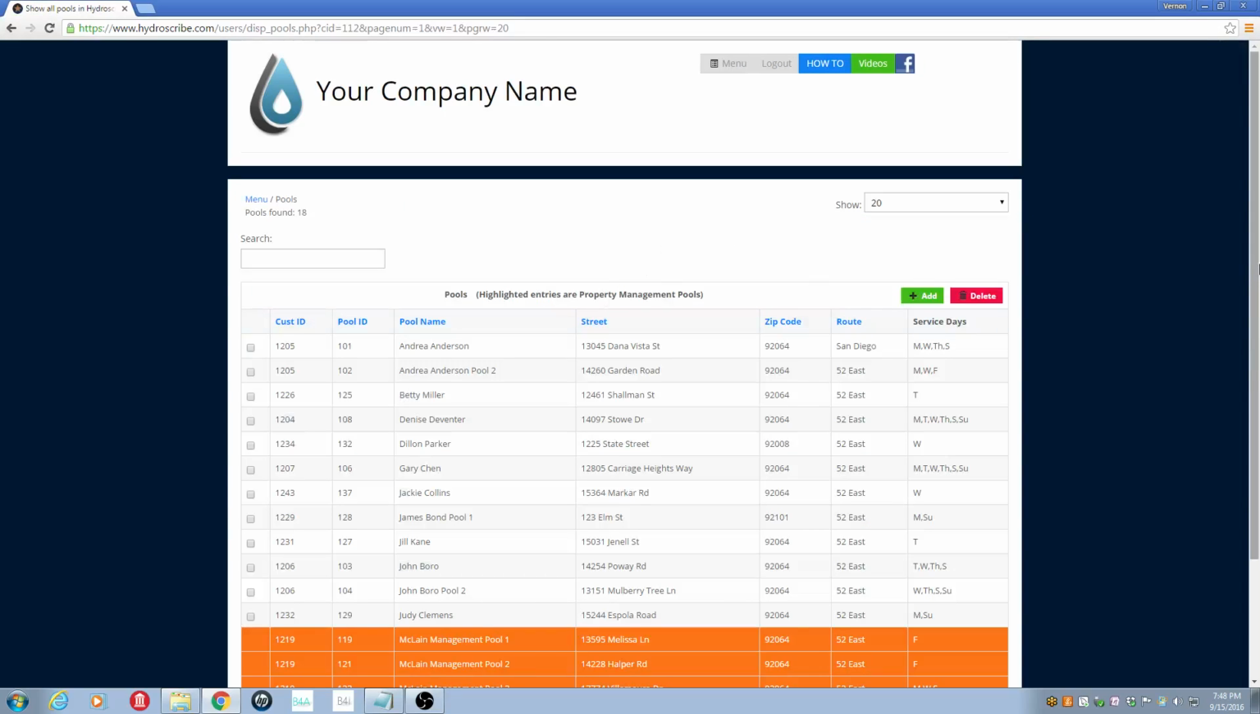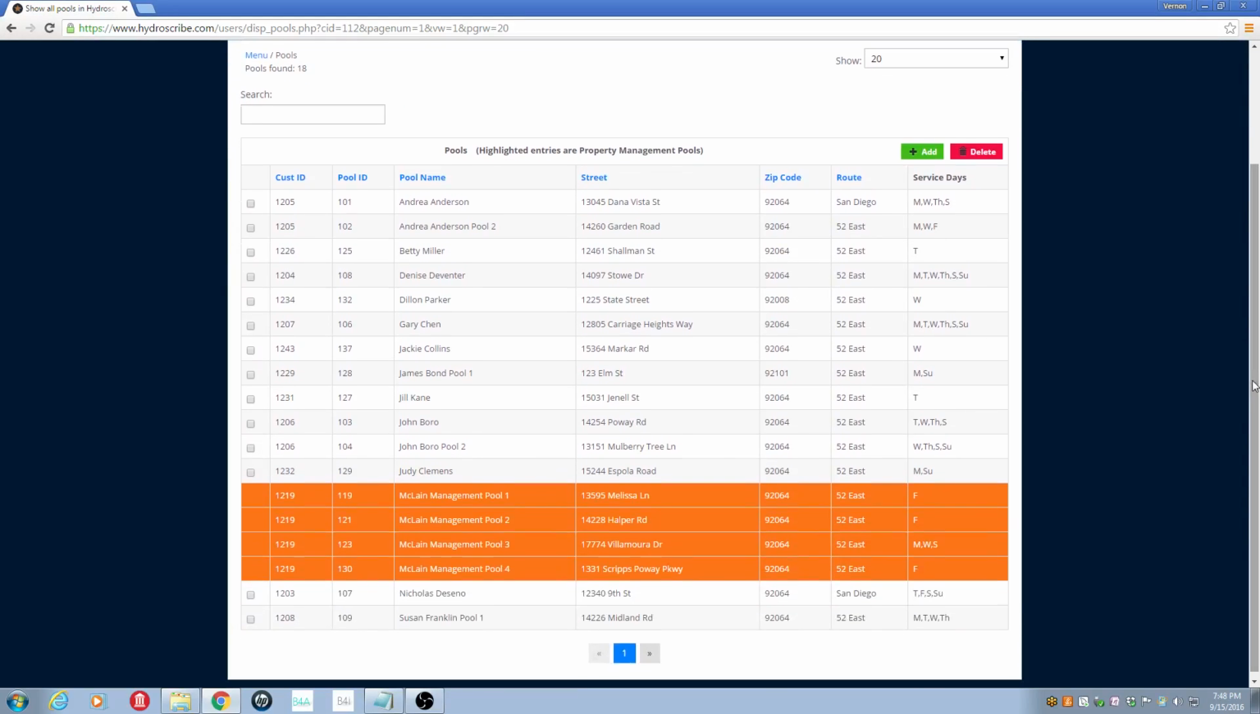So you click on Manage Pools, and here you're seeing a list of all the pools that I've already set up. You'll notice that there are some entries in orange. These are property management pools, and you cannot edit them from here. To do that, you'd need to use the property management pools option that we mentioned earlier.